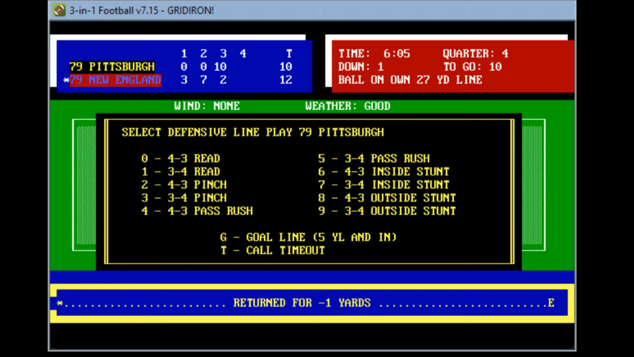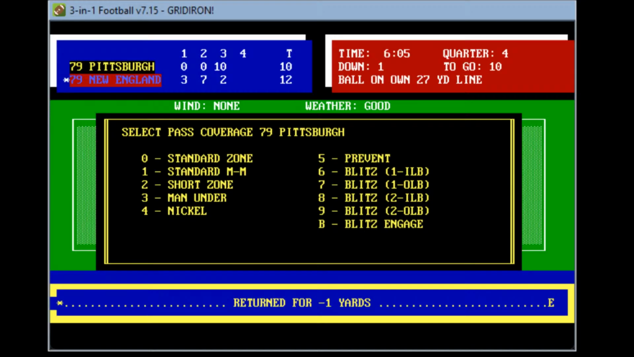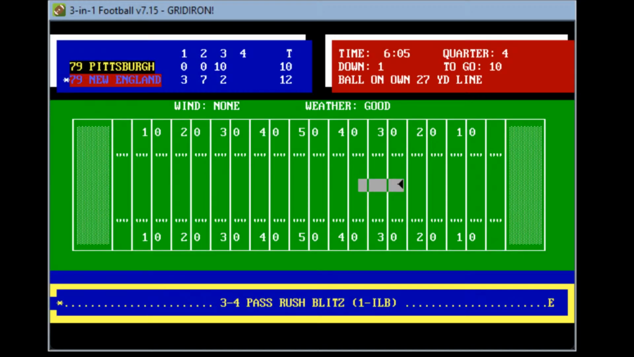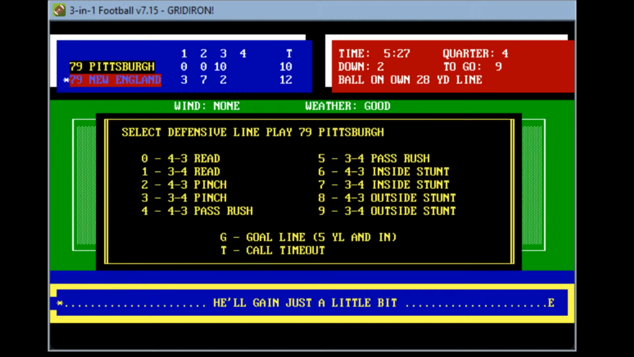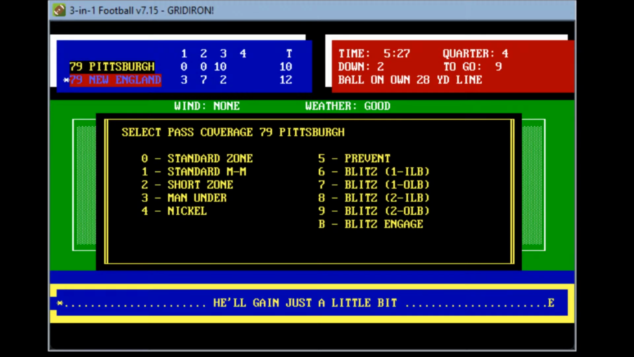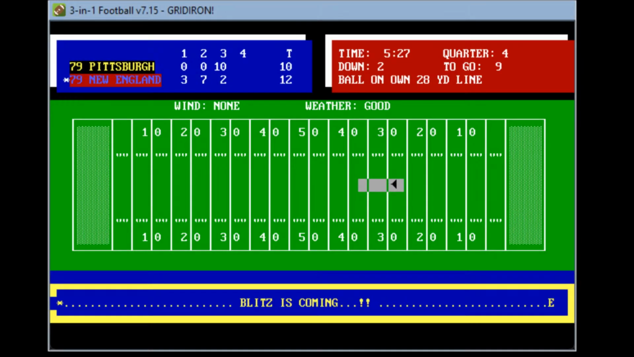Now they're going to have to make a huge play. Let's go ahead. Here comes the blitz. Hands off to Ivory at the 28. He got a little bit there. 2nd and 9. Let's go ahead. Oh, that's why it's doing that. All right. Let's do the 4-3 pass rush and do that. Pittsburgh more famous for a 4-3 defense.